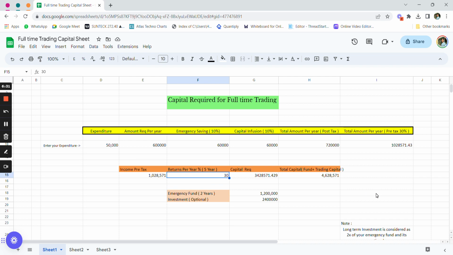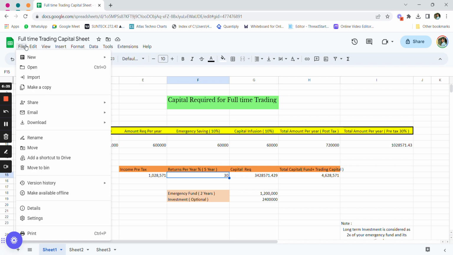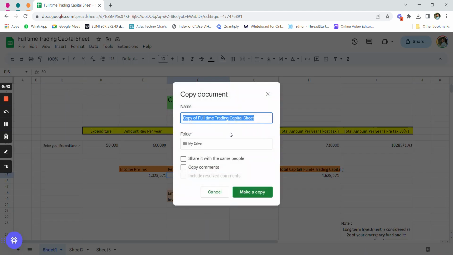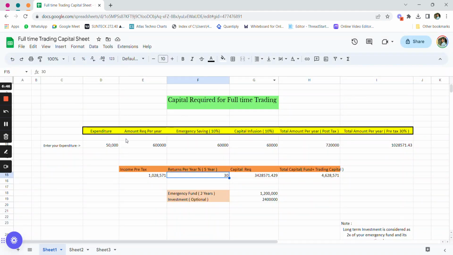So I'm going to share the link of this Excel sheet in the description below. What you can do is click on the file button here. Once you click on file, you can click on make a copy here. As soon as you click on that, you can make a copy of this sheet and start changing and making combinations of how you want to understand.